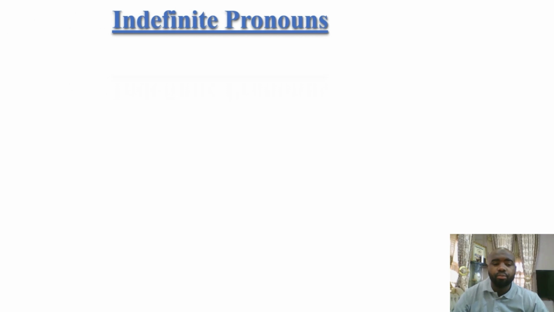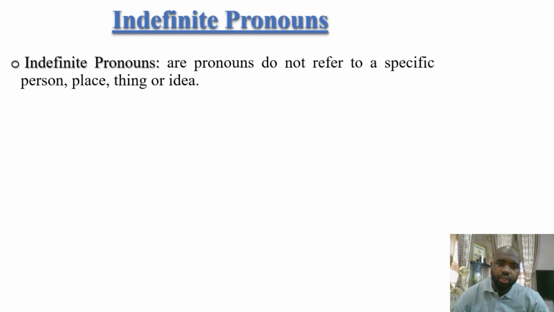So the last aspect should be indefinite pronouns. Now these are pronouns that do not have limitation. When you say indefinite, something that is not limited, there's no specification, there's no time frame for that. So indefinite pronouns are pronouns that do not refer to a specific person, place, thing, or idea.